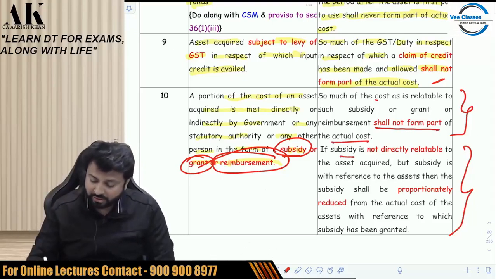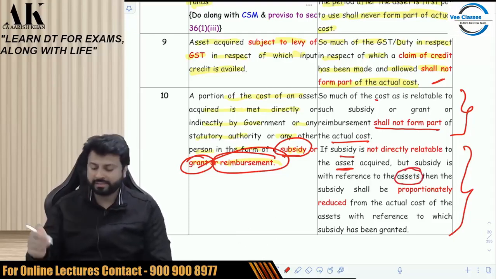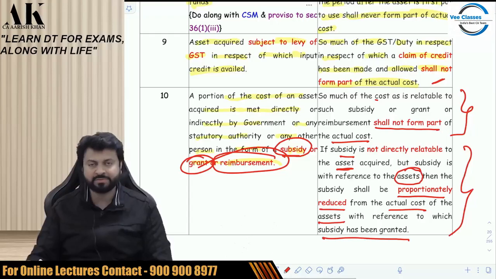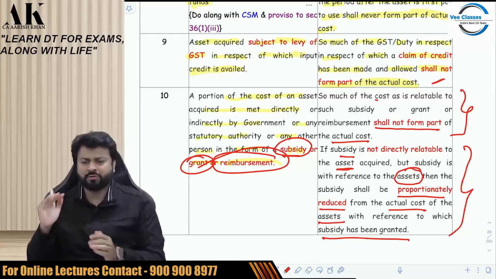If the subsidy is not directly relatable to an asset, but it is with reference to assets, assets means plural, it is in relation to lot of assets, then reduce proportionately. Proportionately reduce from the actual cost of the assets with reference to the subsidy which has been granted. Okay. So, you have to reduce proportionately. Now,